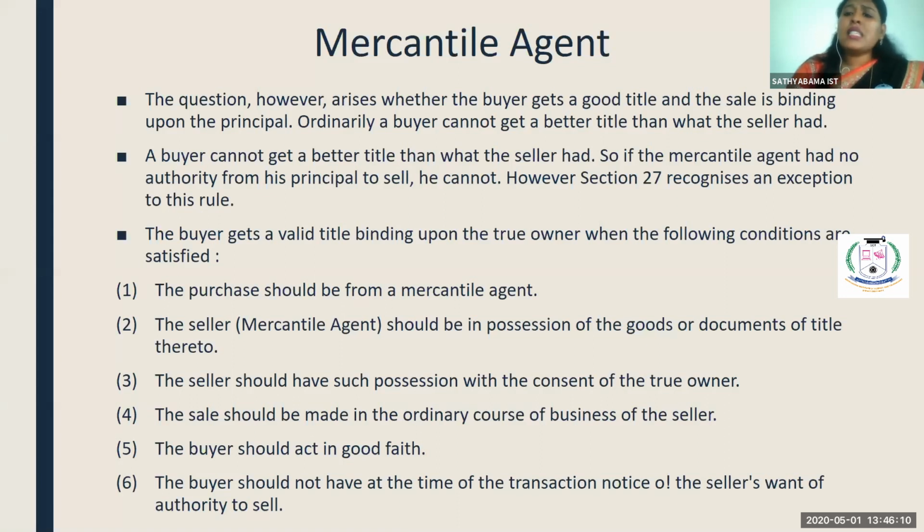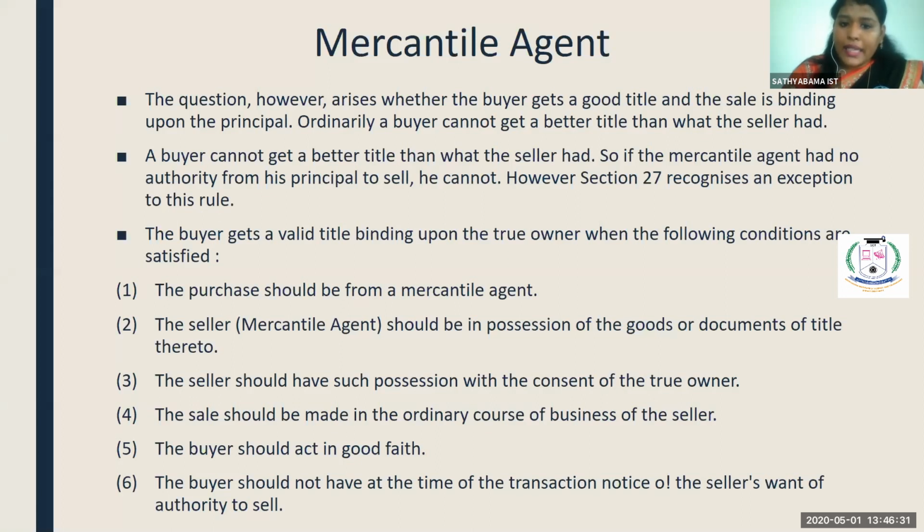But if it is by a mercantile agent and the buyer is innocent, he will get a better title. That is what section 26 says, and there are certain exemptions laid down in this rule in order to get a clear ownership.